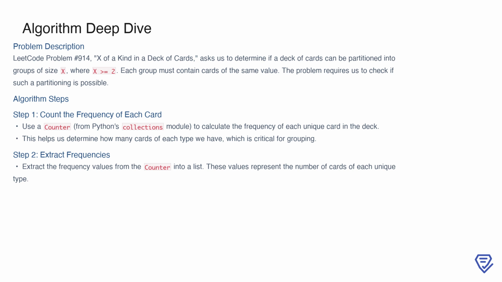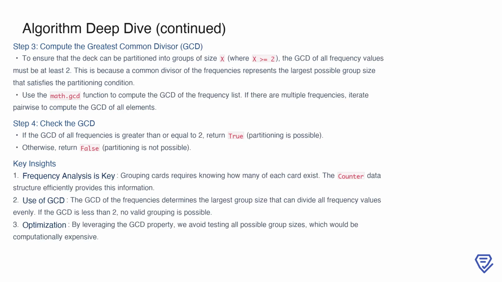Using Python's Counter from the collections module, we can efficiently calculate these frequencies in one pass through the deck. Once we have the counts, we extract these frequency values into a list. This gives us a clearer picture of the distribution of cards, which lays the foundation for determining if a valid partitioning is possible.